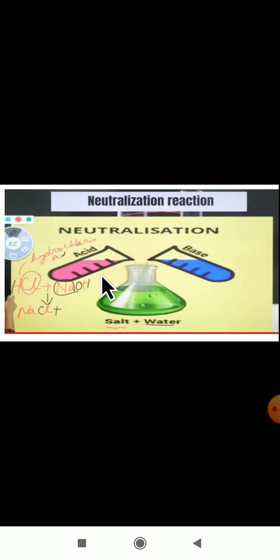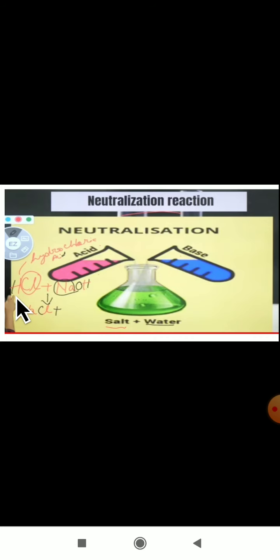When I put both in one flask, acid plus base, what will it give? Salt plus water. Here, HCl plus NaOH will give sodium chloride salt. From this sodium and from this Cl, what is left?